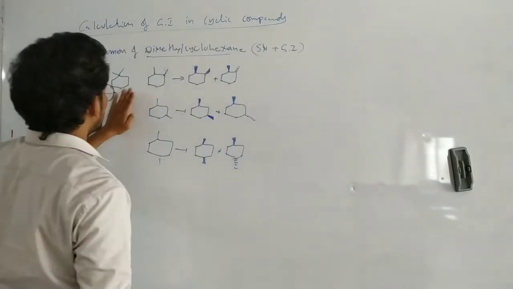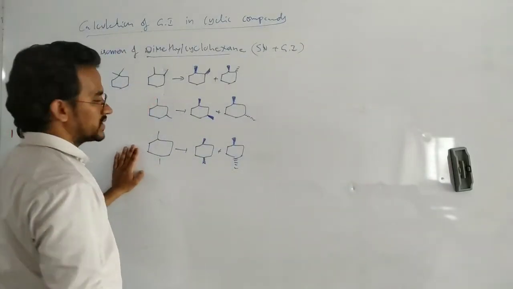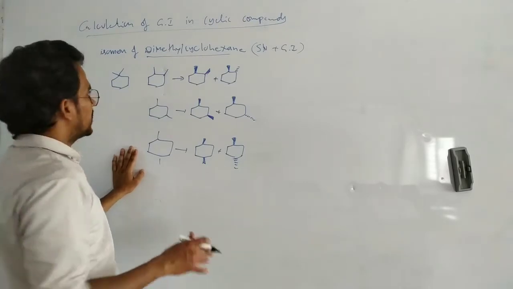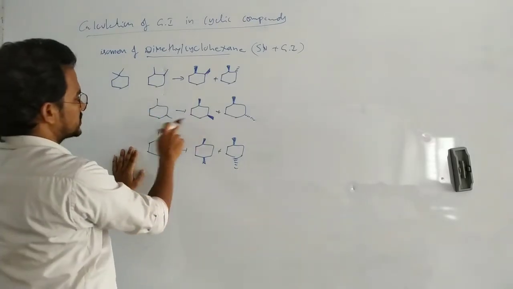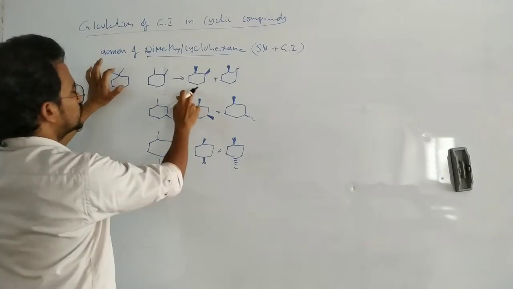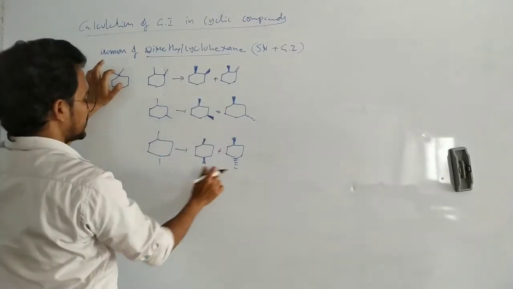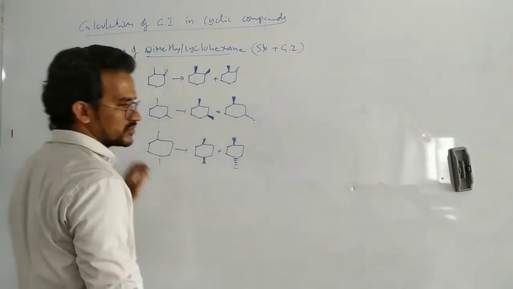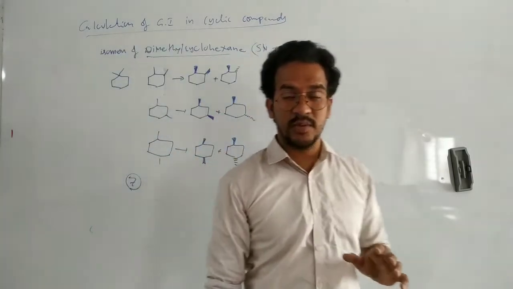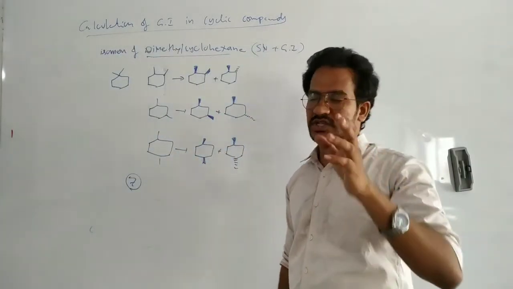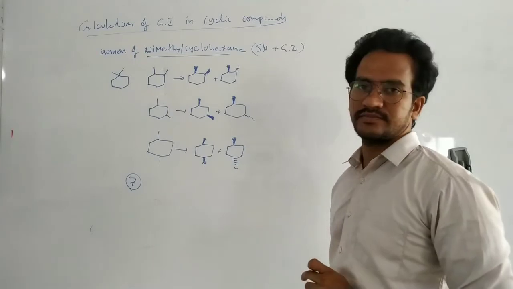Here 1,1-dimethyl, 1,2-dimethyl, 1,3-dimethyl, 1,4-dimethyl. These are the structural isomers. But here each one exists in two forms. That means here 1, 2, 3, 4, 5, 6, 7. So 7 total isomers, including structural and geometrical.